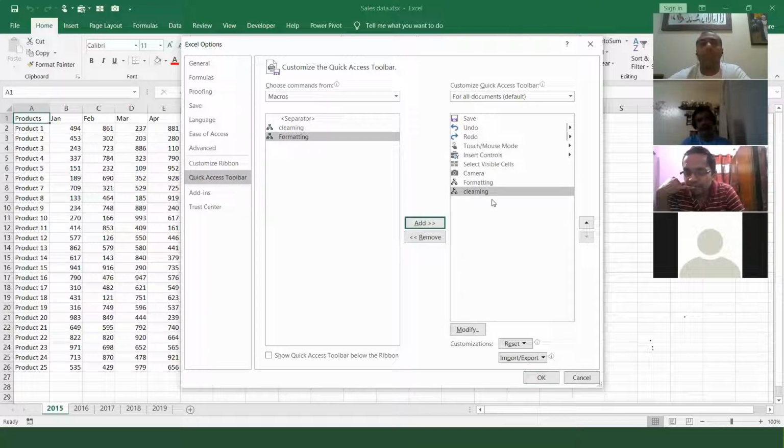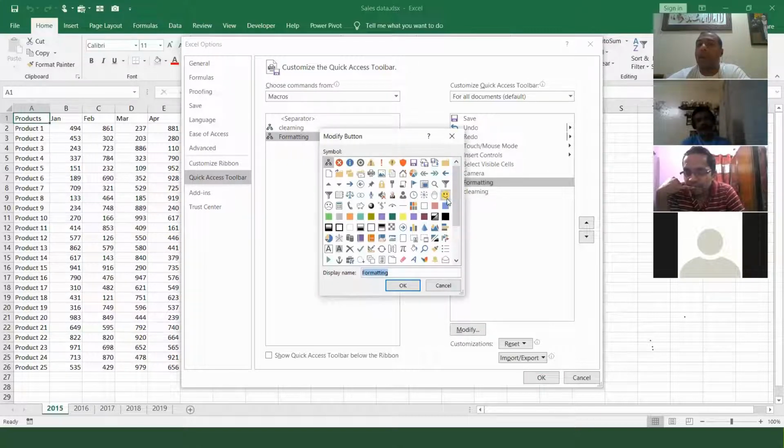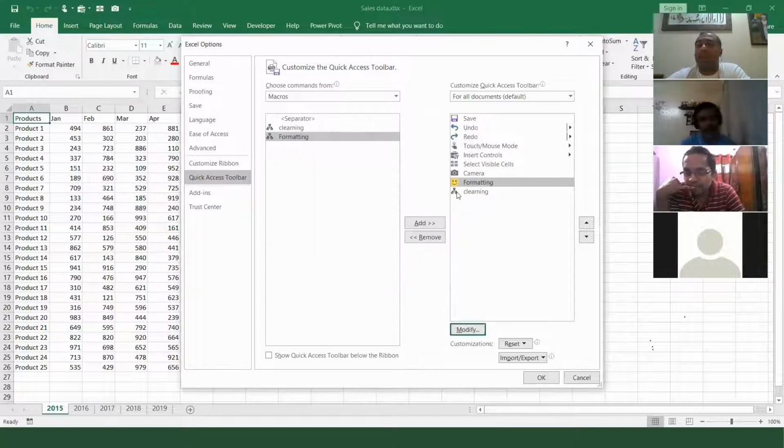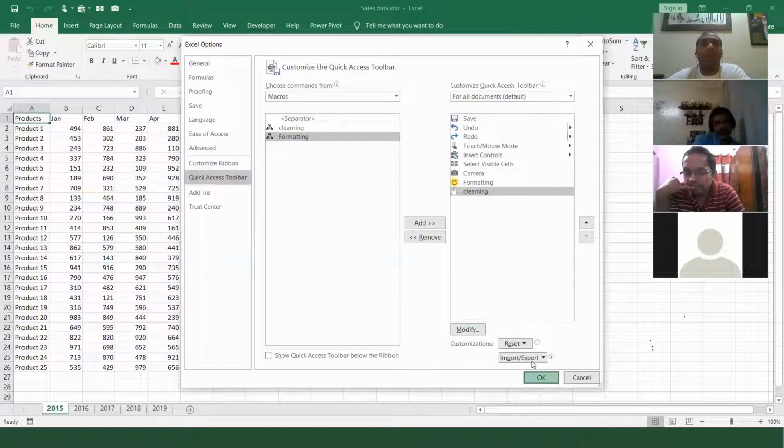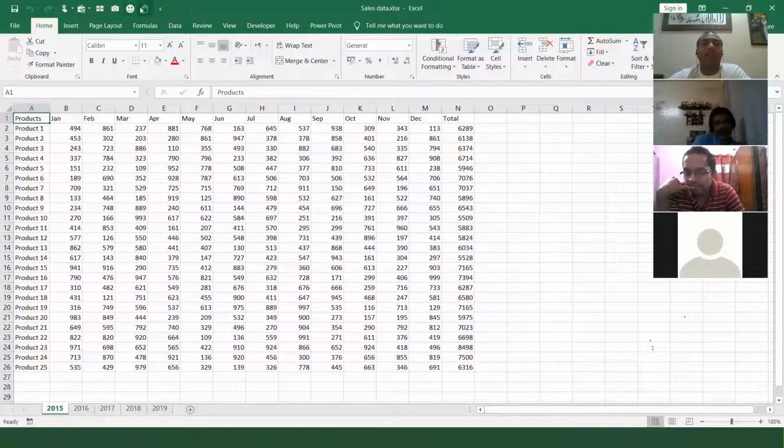Why am I doing this? Because here I wanted to create a button, so I'm adding in this category. Now I click on formatting, and if you wanted to change the icon, we have a Modify option. Here you can click on any smiley face or whatever icon you want. You can just select and I just say okay. And over here, friends, you will see these two buttons have come. Can you see this button?